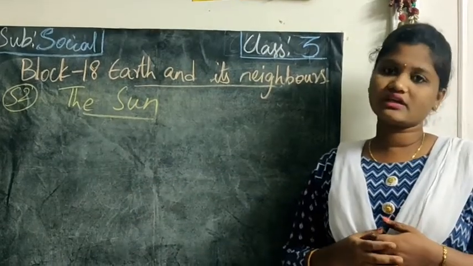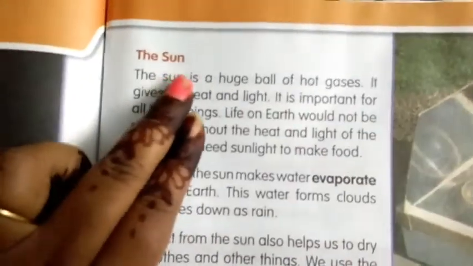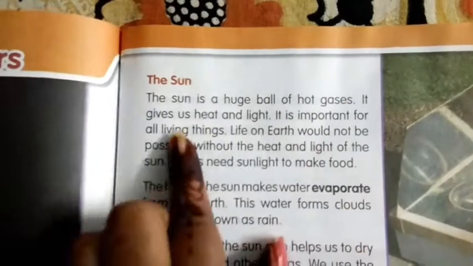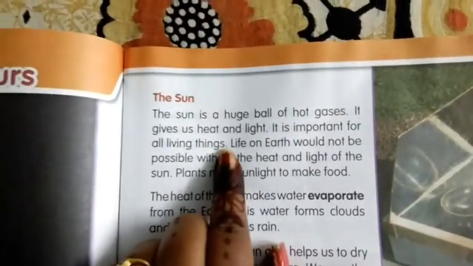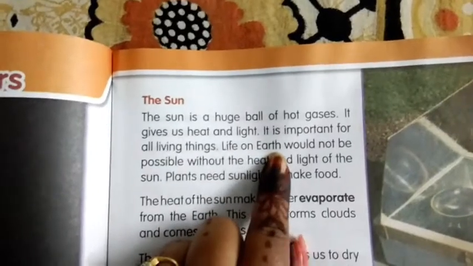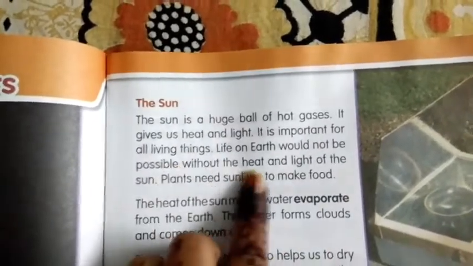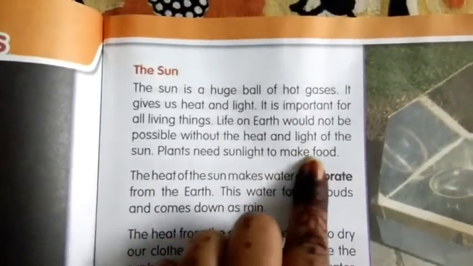Let's read from the reader first. Children, open page number 113. The sun. The sun is a huge ball of hot gas. It gives us heat and light. It is important for all living things. Life on earth would not be possible without the heat and light of the sun. Plants need sunlight to make food.